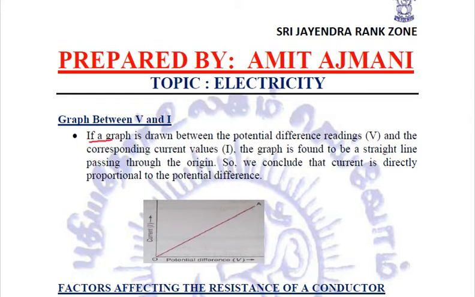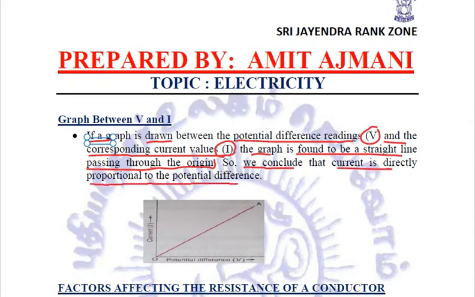So if a graph is drawn between the potential difference readings, that is V, taken in the voltmeter, and the corresponding current values I, which is measured by an ammeter, then the graph is found to be a straight line passing through the origin, due to which we conclude that current is directly proportional to the potential difference.